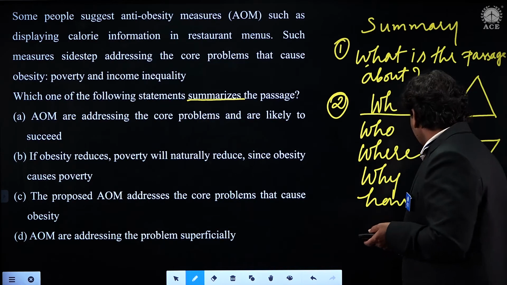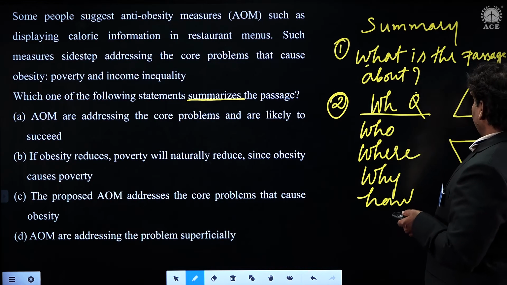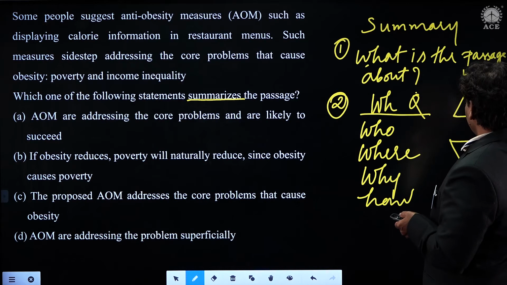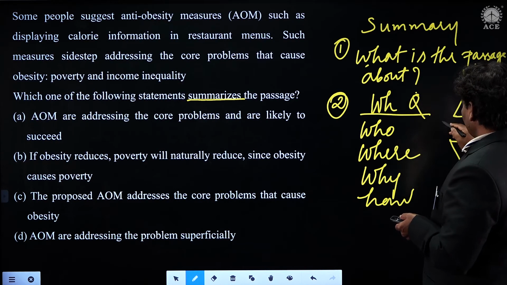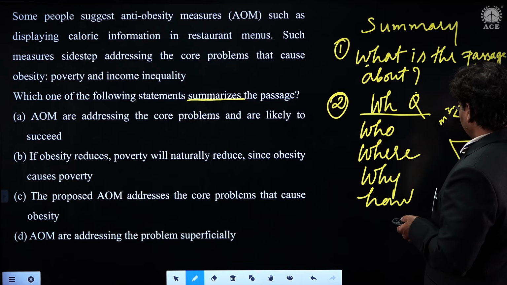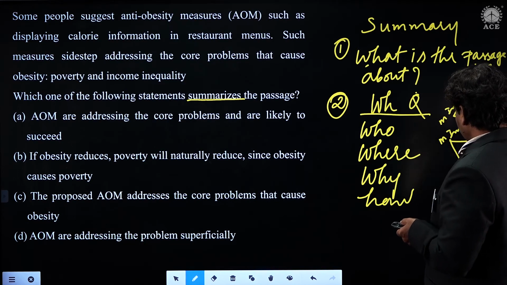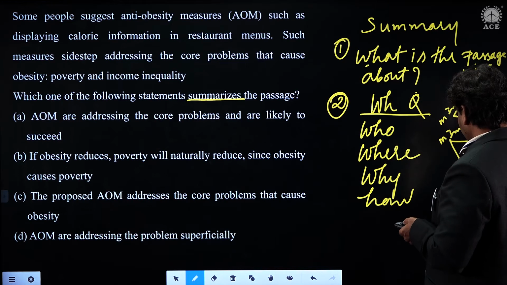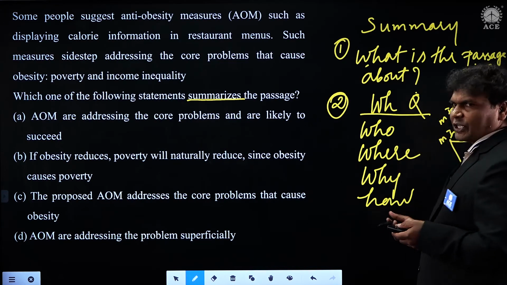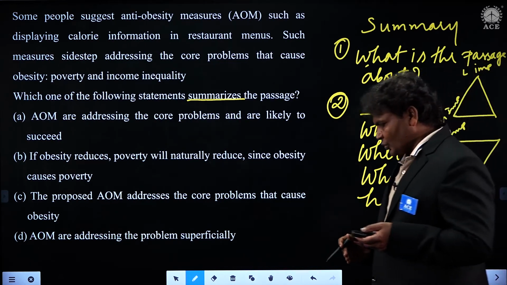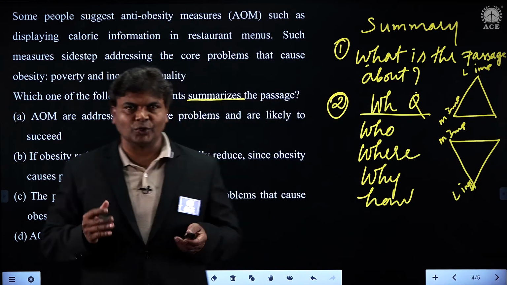This is least important to most important, and this is most important to least important. Where is least important to most important? Especially in novels.